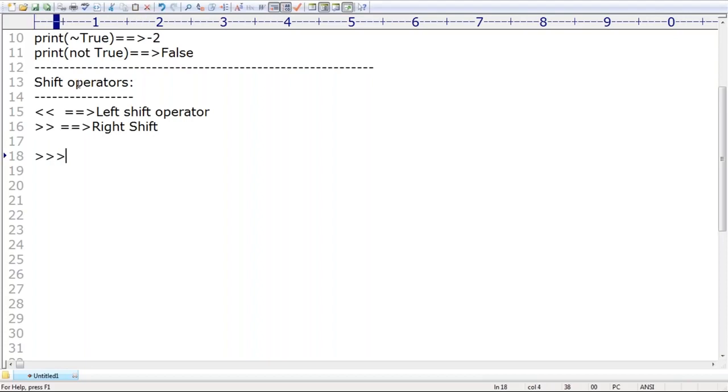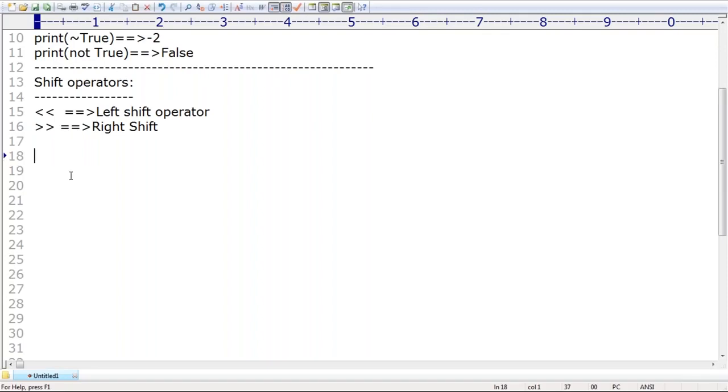Next, this one is the unsigned right shift operator, but this operator is not there in Python. The people who are coming from Java may be aware that in Java we have this, but in Python it is not there. Remember, we have only left shift and right shift operators.